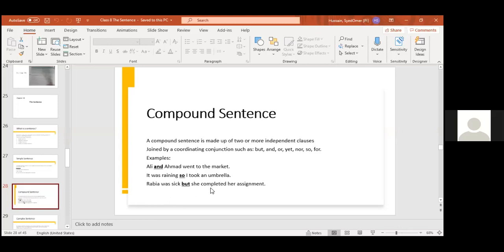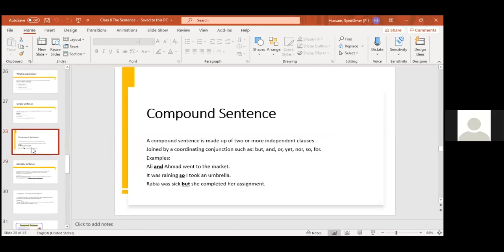Rabia was sick, she completed her assignment. Rabia was sick, but she completed her assignment. We can also write it down: Rabia was sick, yet she completed her assignment. So remember, students, a simple sentence has one independent clause having one subject and one verb. A compound sentence is made up of two or more independent clauses which are joined via coordinating conjunctions, which are 7 in number: but, and, or, yet, nor, so, for.